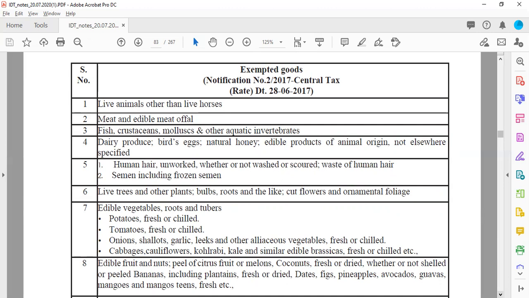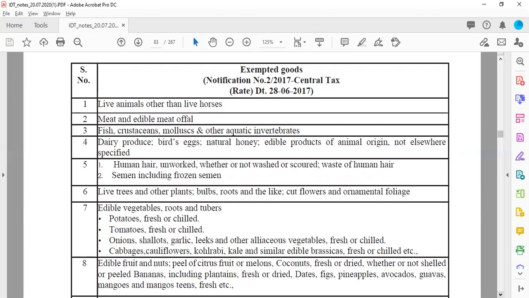Then meat and edible meat offal, so that will be exempted from taxes. Then fish, crustaceans, that is, it will include crabs, lobsters, crayfish, and similar kind of elements. And then molluscs and other aquatic invertebrates. So that means the animals which do not have the backbone or bony skeleton. So all those animals will be considered as exempted product or goods.